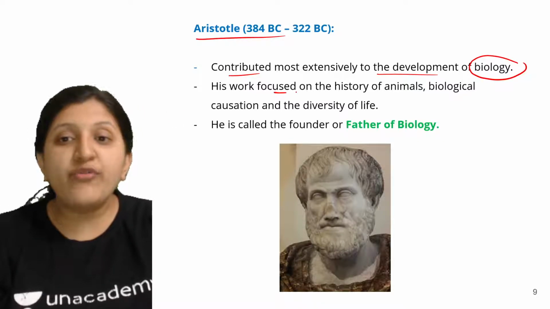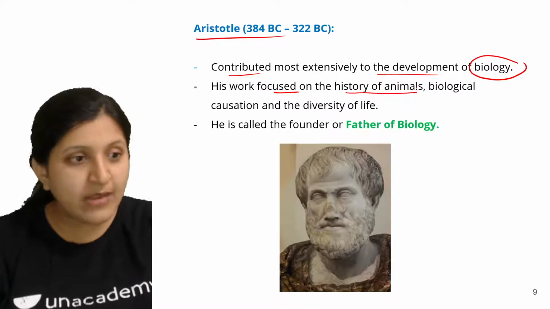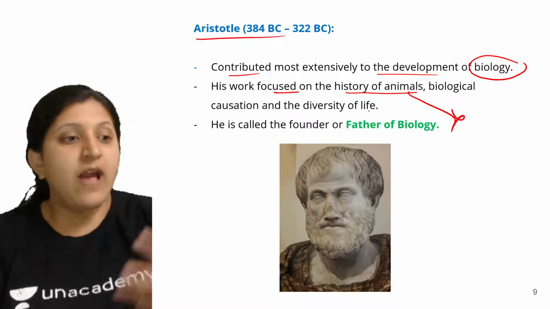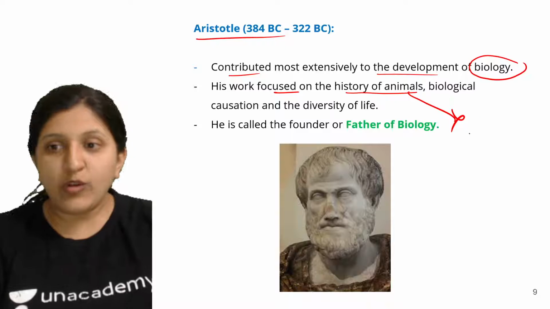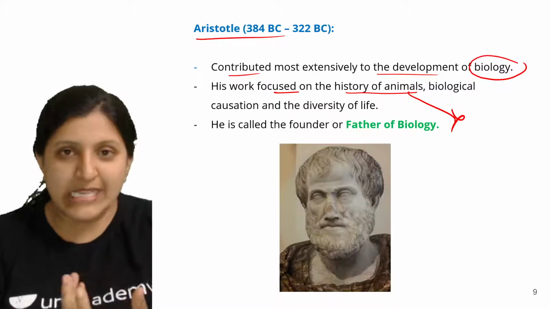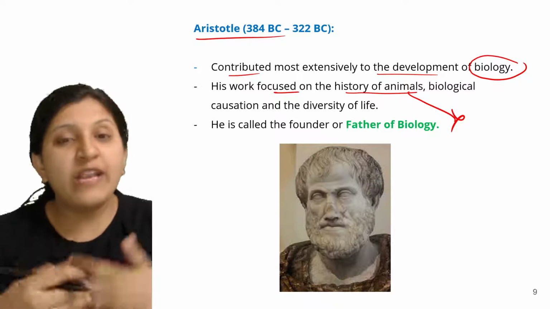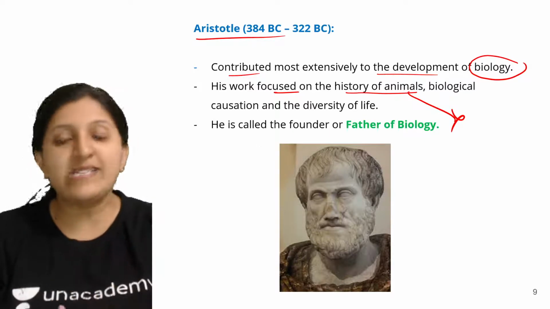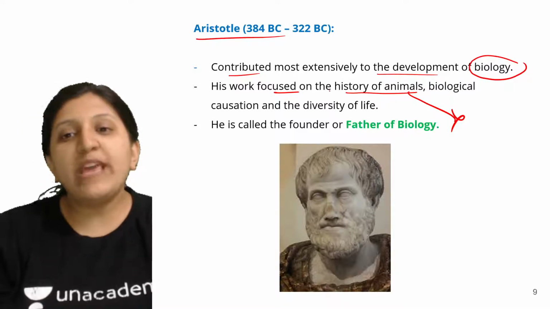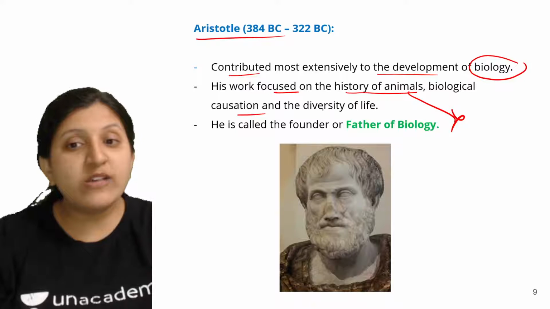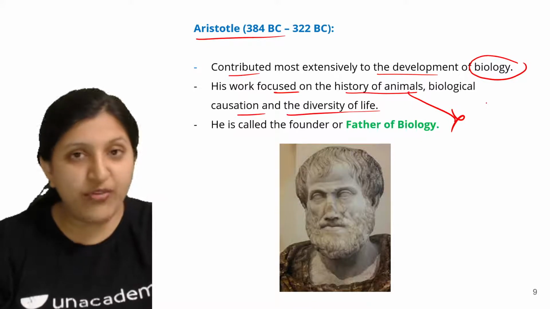His work focused on the history of animals. Like, let's say we always say that we come from monkeys, right? All these organisms' ancestral history that we need to study, that is what he started with. He focused on the history of animals, biological causation, and the diversity of life.